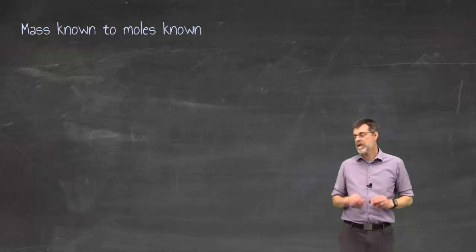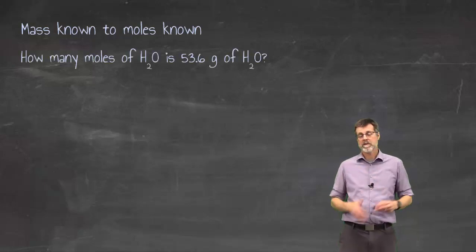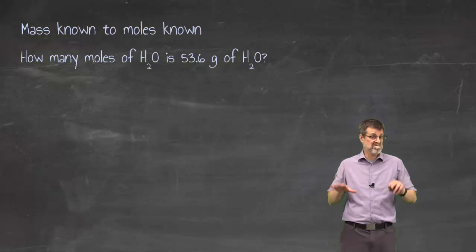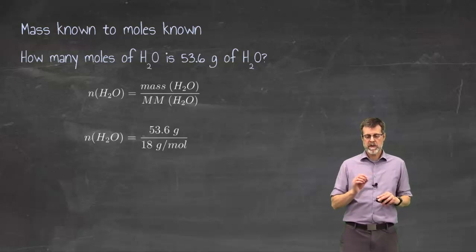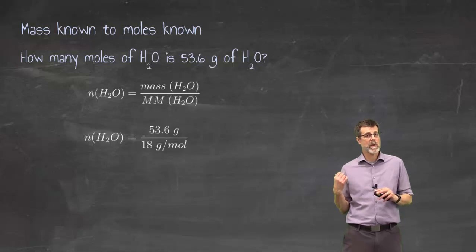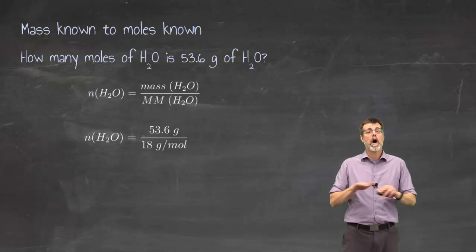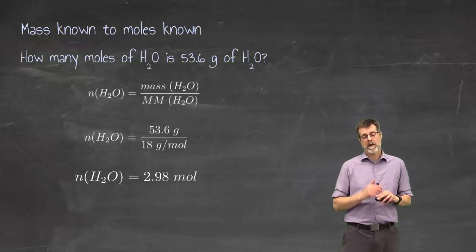Okay, so mass of known to moles of known. That is, the question becomes how many moles of water are in 53.6 grams. That's it. That's all the question is. At this point, all I need to worry about is how many moles of water do I have? Mass divided by molar mass. You will notice that I'm not using the balancing numbers in this step of the question. The balancing numbers do not show up in this step of the question. Okay, but I do calculate the number of moles of water in that.